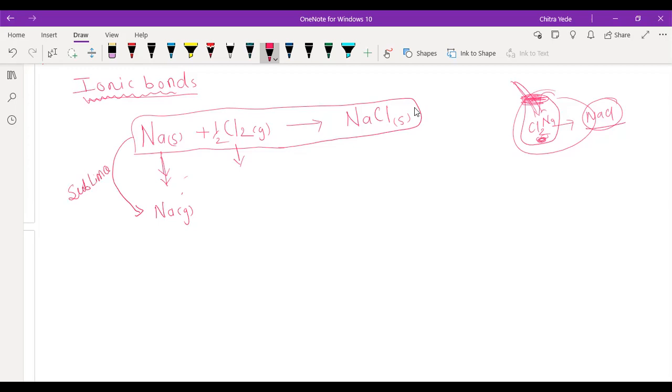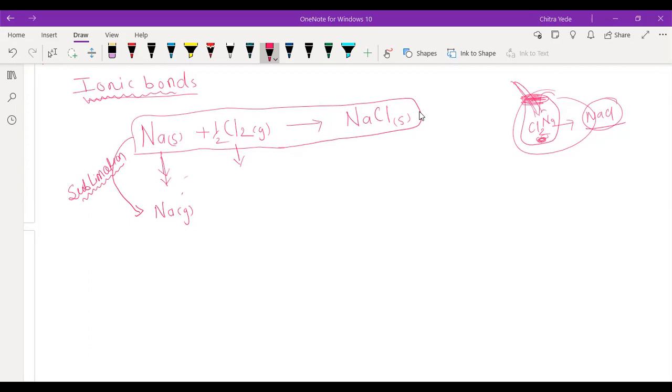Yes, sir. Sir, but does all this happen in real life? Listen a bit, I am just explaining the example. Okay, you have to ask sir, Pallav, for that. Okay, so first we have to convert solid sodium into gaseous sodium by the process called sublimation.